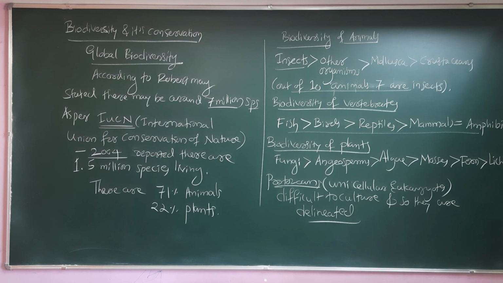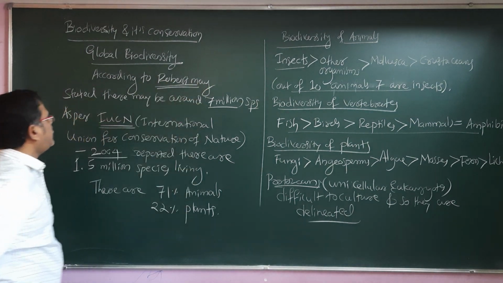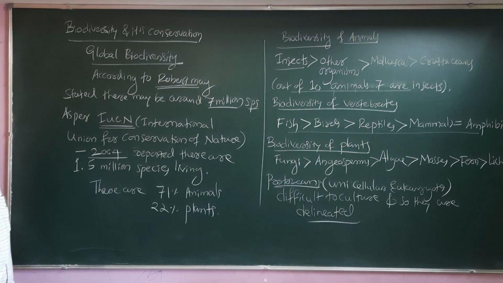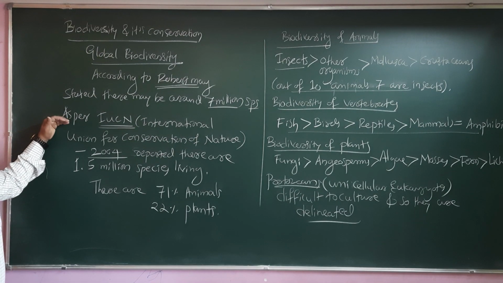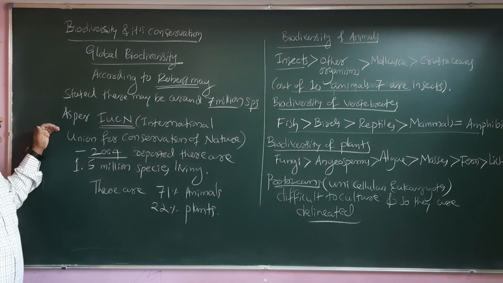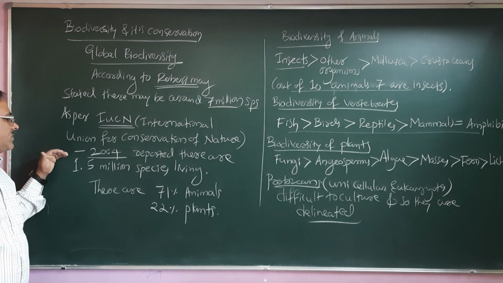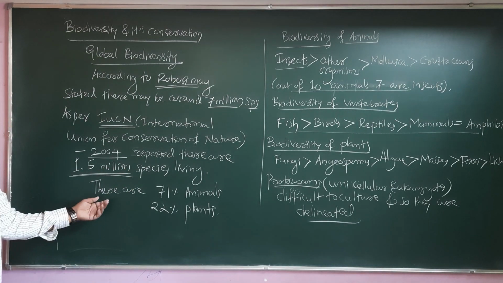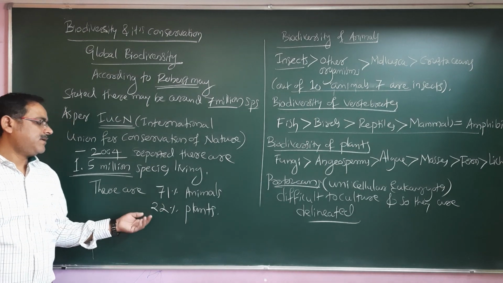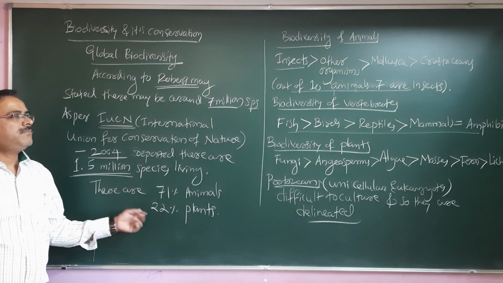So that is mainly about the biodiversity as such. When we talk about the global biodiversity, according to Robert May, he stated that there may be around 7 million species. But as per the IUCN as well as Red Data information, in 2004 they reported only 1.5 million species still exist. So 71% of them are animals and 22% of them are plants.